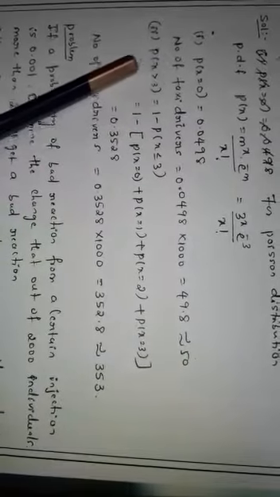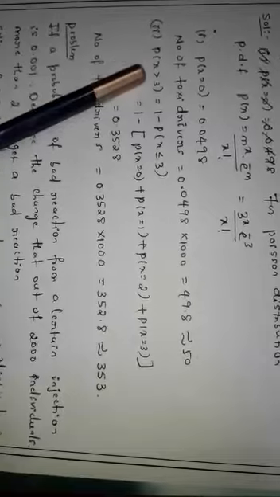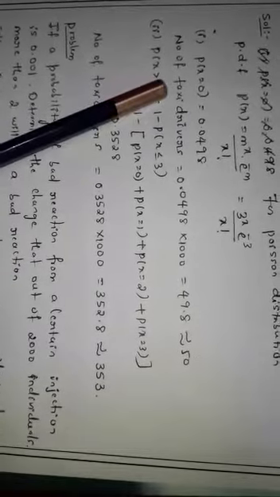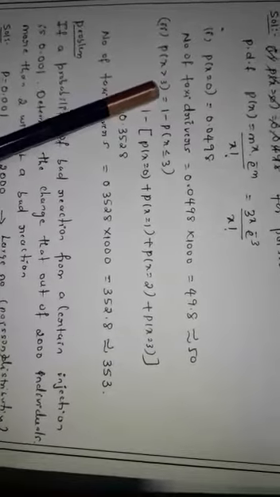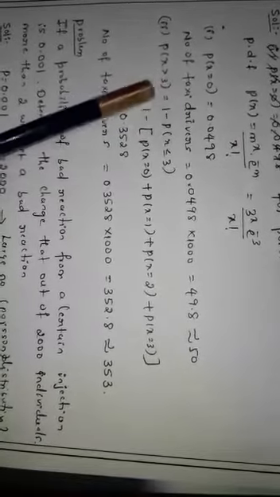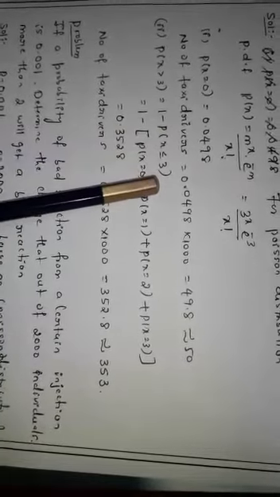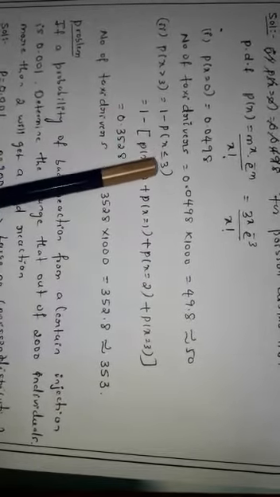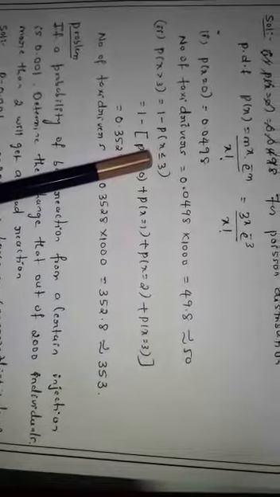So the complement for this function should include the number 3 and all the numbers less than 3. For that the inequality is probability of x less than or equal to 3, which will be equal to 1 minus, so you have to take all the numbers less than or equal to 3, and you have to include 3 also, because we have the less than or equal to symbol here.